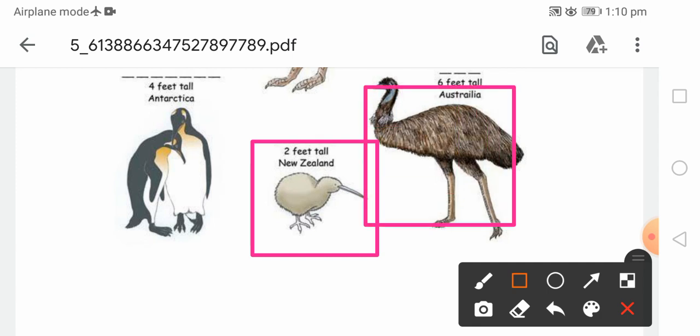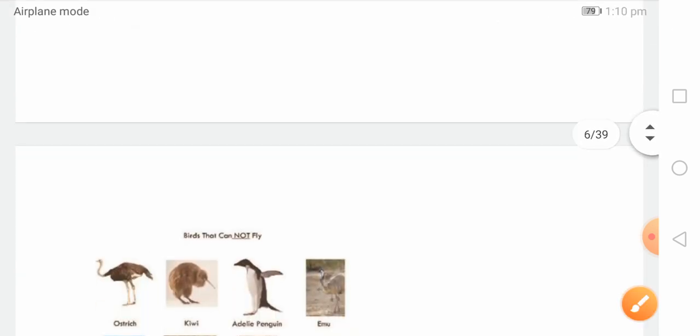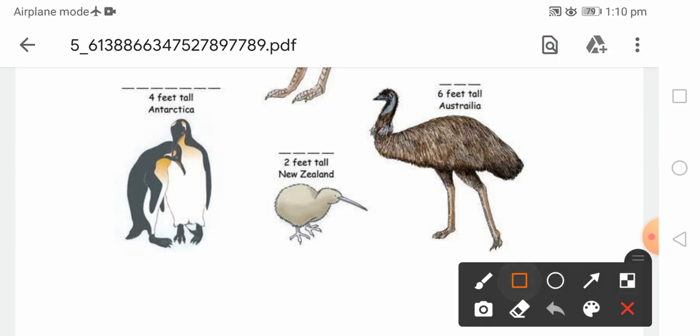Then this one is an ostrich. These are the penguins. Again, they are unable to fly. So these are the flightless birds. So remember at least 2 to 3 examples of birds which are unable to fly. But though they are unable to fly, they have different kinds of adaptations. For example, this ostrich, their feet are modified for running purposes. They have the ability to run very fast.